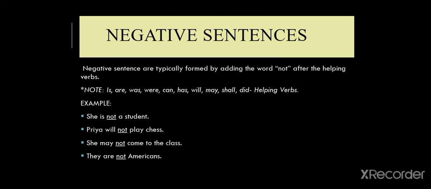For example, we have she is not a student. Priya will not play chess. She may not come to the class. They are not Americans. So we can see that just the presence of not makes all the sentences negative.